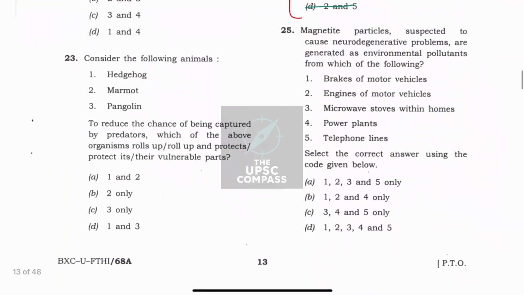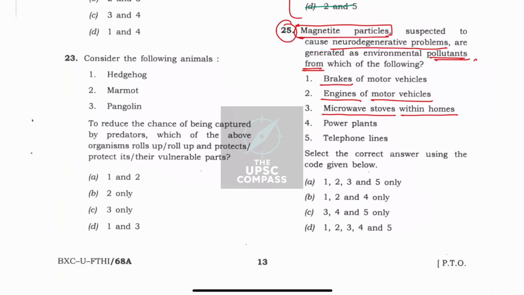Similarly, here in question number 25, magnetite particles, okay, suspected to cause neurodegenerative problems are generated as pollutants from which of the following? We can see that there is an excessive focus on pollutants in this paper. Here, brakes of motor vehicles, okay, by friction it might be. Engines of motor vehicles, possible that most of the pollutants are generated from engines of motor vehicles and it is very difficult to deny. Third, microwave stoves within homes, might be possible just because there is an inner lining, inner films which is produced, and it uses